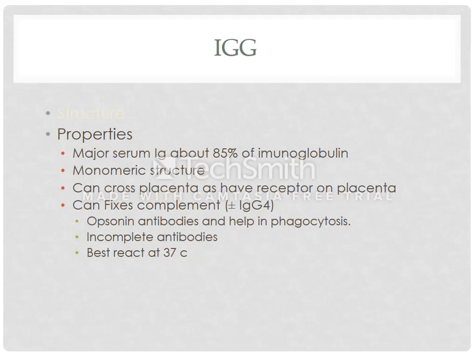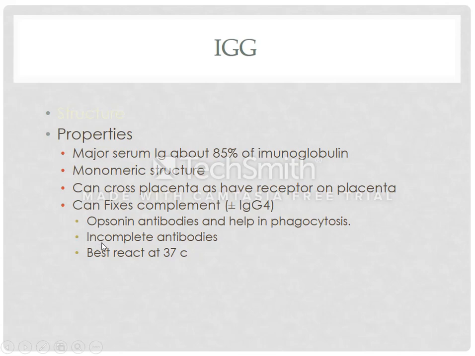The other important property is that this antibody is also known as an opsonin antibody. What is an opsonin antibody? Opsonin substances, when attached on the surface of an antigen, help the phagocytic cells to engulf it. So those antibodies or substances are known as opsonin substances, and that process is known as opsonization. That is the attachment of the antibody on the surface of the antigen. When the phagocytic cell engulfs it, that process is known as phagocytosis.